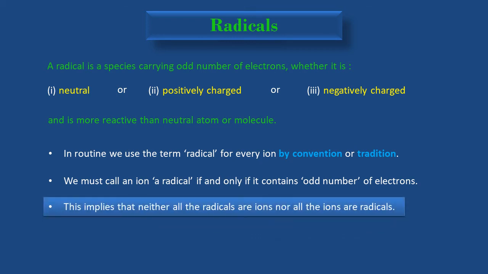This implies that neither are all the radicals ions nor are all the ions radicals, because a radical can also be neutral. Similarly, it is not necessary that all ions be radicals.